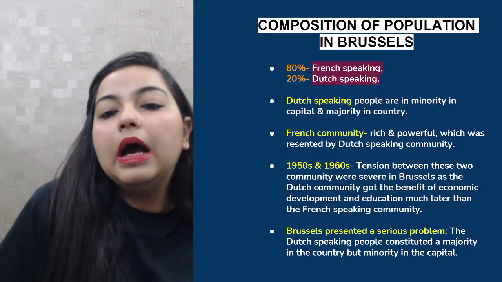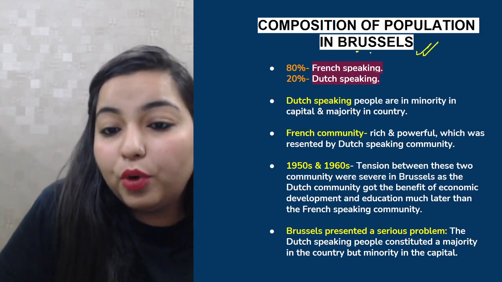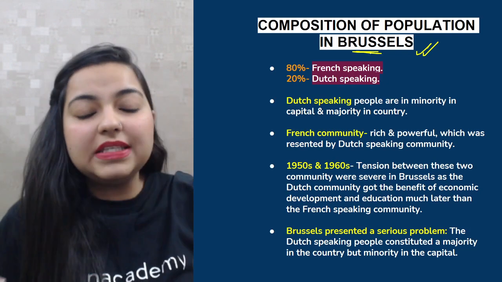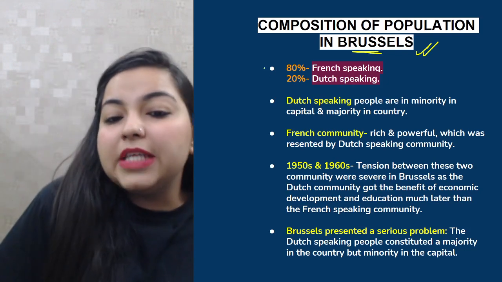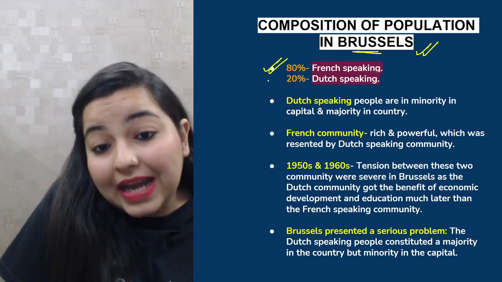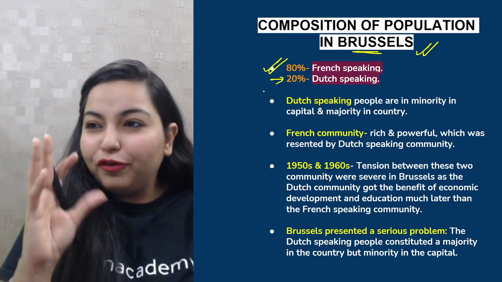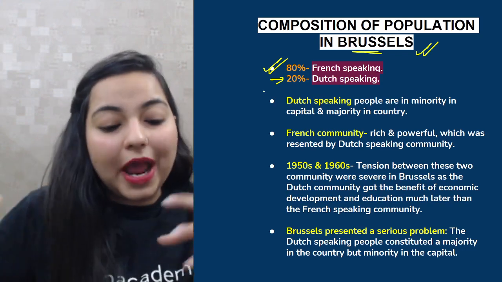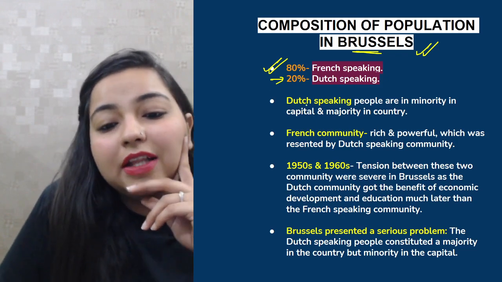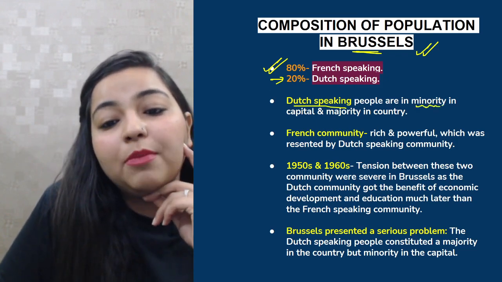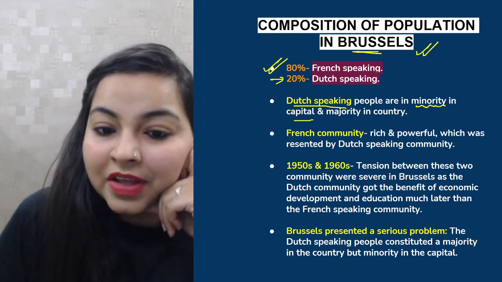Okay, now basically talking about the capital city, Brussels. Brussels has a different kind of ethnic composition in the country. 80% of the people are French speaking and the remaining 20% only are Dutch speaking. Now if you properly try to relate both of these, you will find that the Dutch speaking people are actually in minority in the capital, but they are in majority in the country, right?